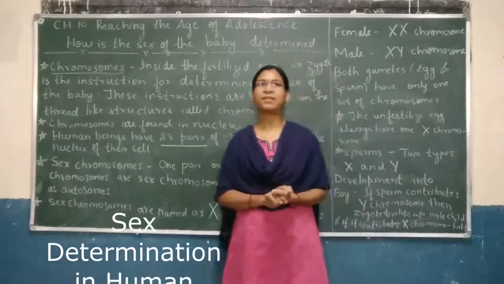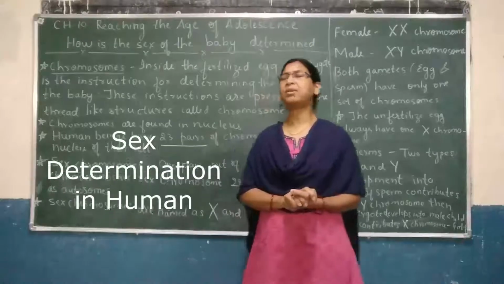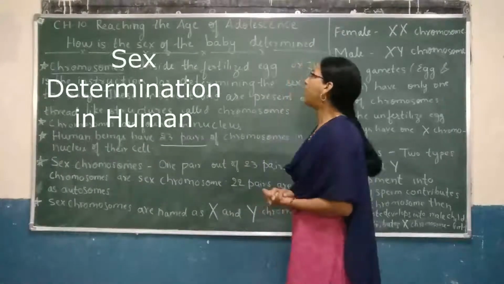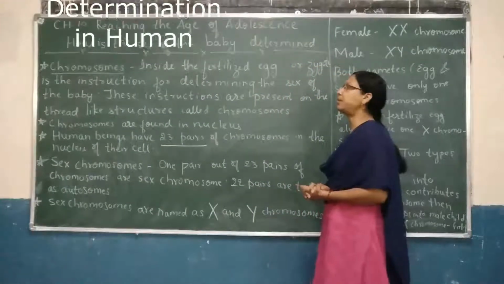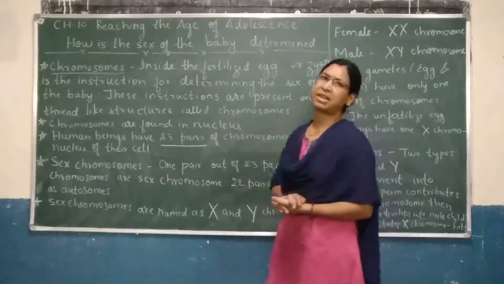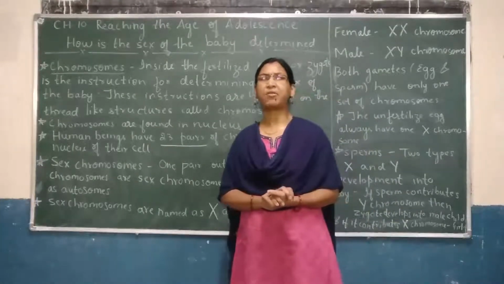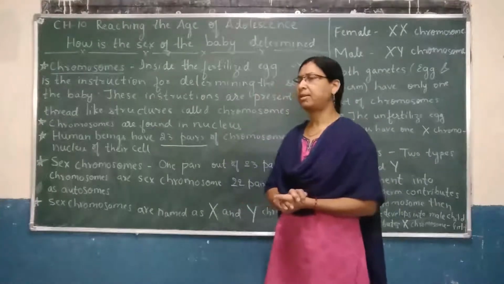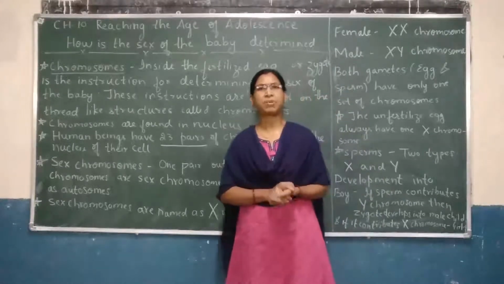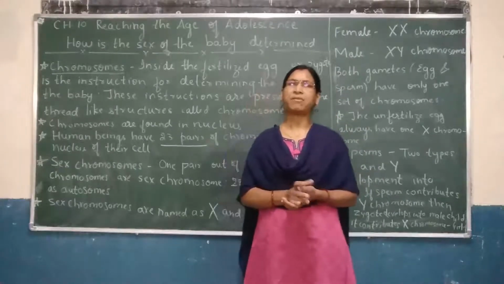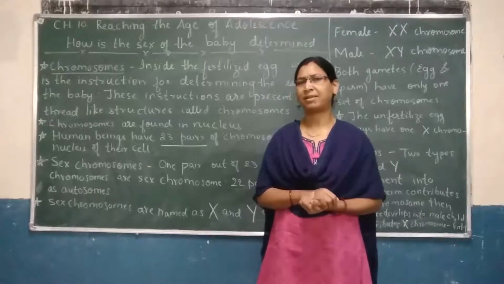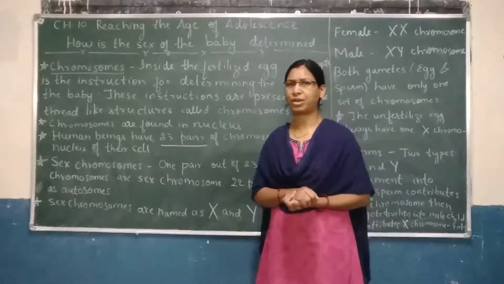Good morning children. Today we are going to learn about how the sex of a baby is determined. For that reason, we have to first understand what is meant by chromosomes. Dear children, I have already explained to you about chromosomes in our previous chapters, that is cell structure and function.